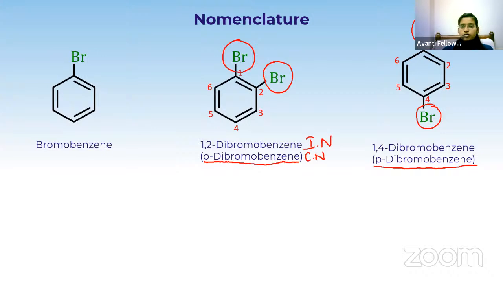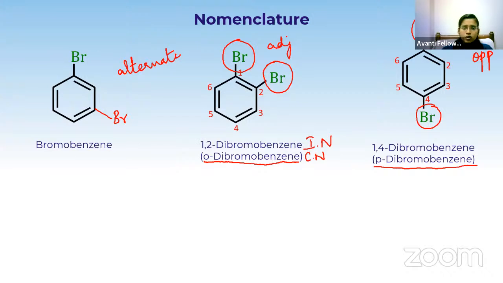So if the two bromines are alternate to each other, like this, what will be the name? Can anyone give me the IUPAC name first, and then the common name for this compound? If they are adjacent to each other, we call it ortho. If opposite to each other, we call it para. If alternate, then what is the name of this compound? The common name and IUPAC name? Can you try for it?